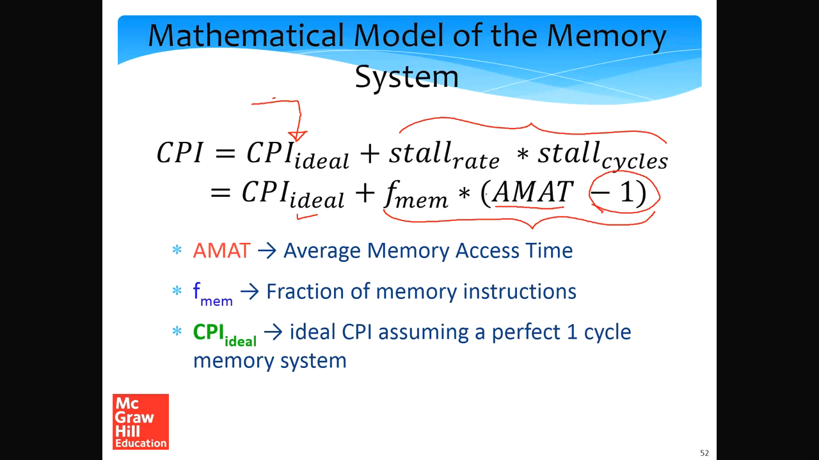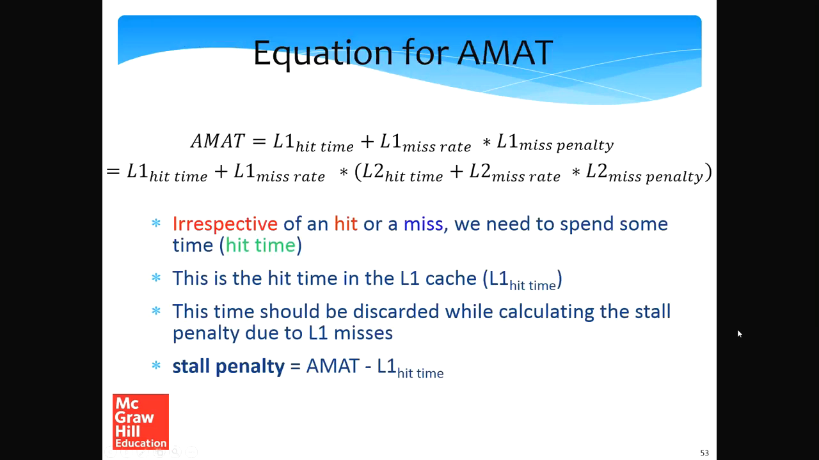Essentially, as the fraction of memory instructions increases, the CPI will increase and the performance will go down. Similarly, if the memory access time increases, then also the CPI will increase. Why will the memory access time increase? It will increase if there are more misses in the cache hierarchy. We need to go lower in the memory hierarchy and fetch data. This will increase our overall access time, and this will increase our CPI, consequently making the processor run slower. Now let's try to compute the average memory access time.